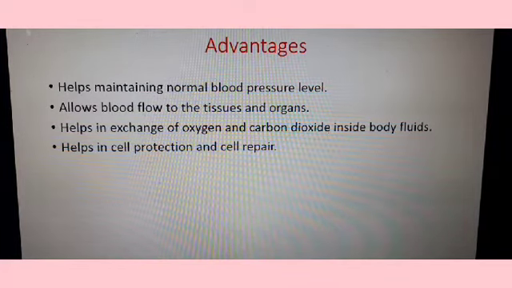It helps in cell protection as it contains phagocytes and WBCs, which are phagocytic in nature, that help to kill microbes and other pathogens which are foreign to our body. Then it helps in cell repair. It allows blood flow to the tissues and organs.